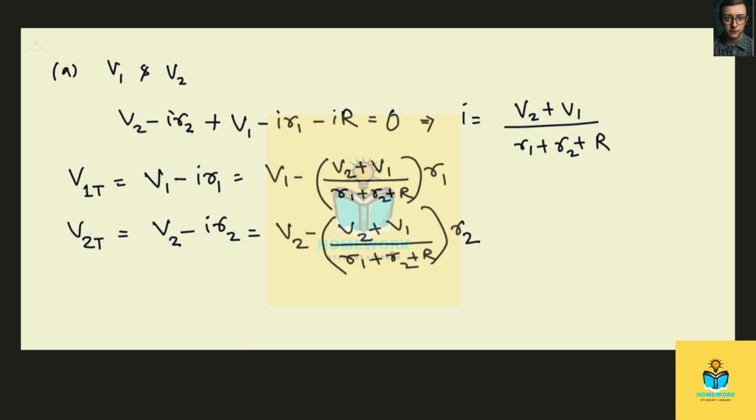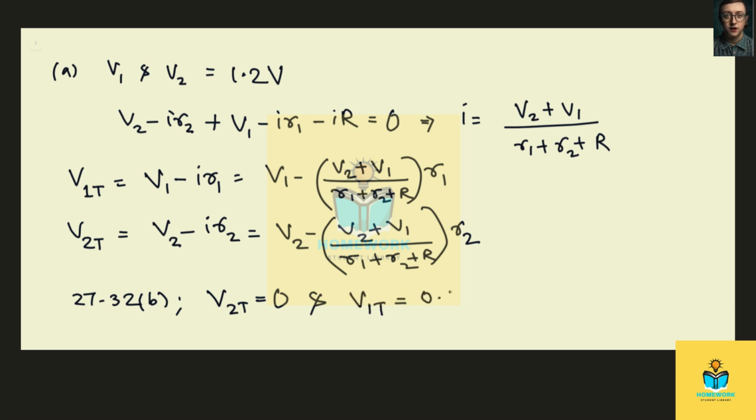Now the problem tells us that V1 and V2 are each equal to 1.2 volts. And from the graph in figure 27.32b, we see that the terminal voltage of battery 2 is equal to 0, and the terminal voltage of battery 1 is equal to 0.4 volts for a resistance R of 0.1 ohm.